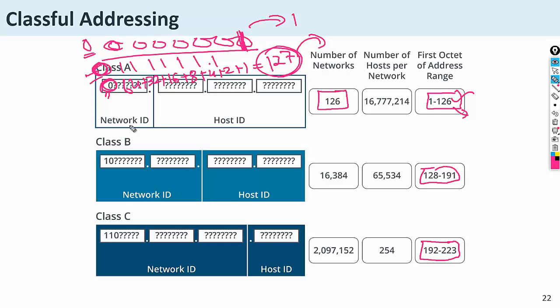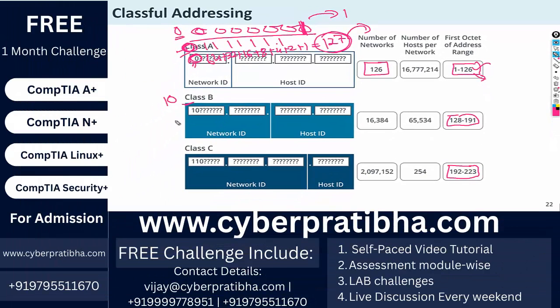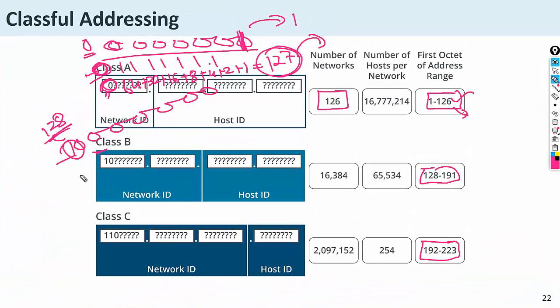Now the next, in class B, the first bit is always on and the second bit is always off. So first we consider the 128 bit. This is the value of this bit, the 8th bit, and the value is 128. So the minimum value is 128.